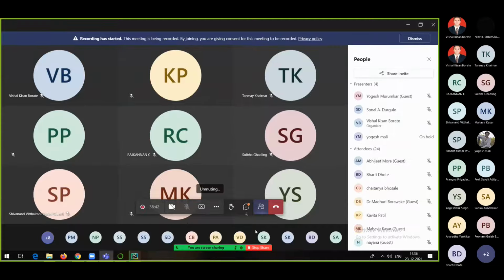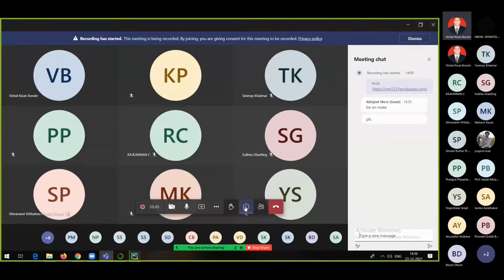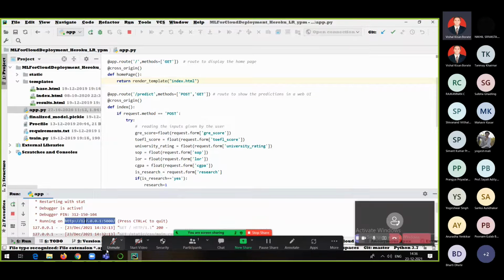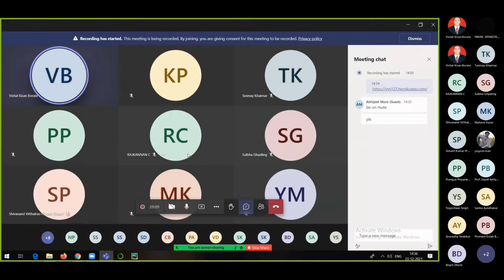Someone has muted me, just a minute. Yogesh sir, please unmute yourself. Yes, I unmuted, sir. Someone else unmuted me actually. Okay, fine. Am I audible, Vishal sir? Yes, sir, you are audible, please continue. Okay, everyone. A request to participants: please mute yourselves. Sir, please continue.